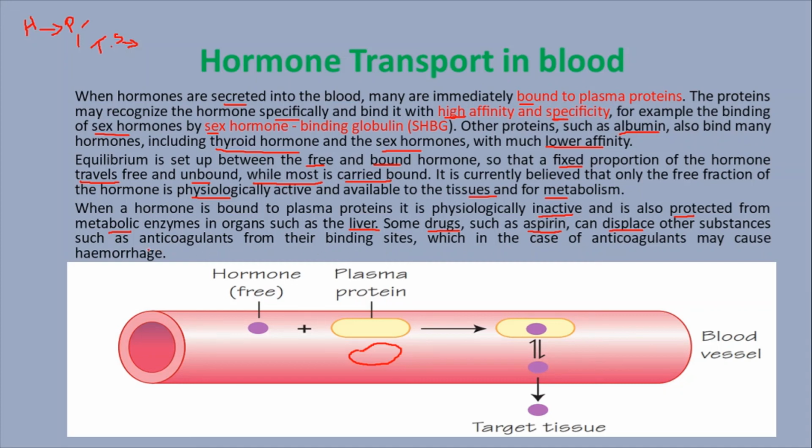Suppose you treat the blood with an anticoagulant. The anticoagulant will restrict the binding site of the plasma protein. So at that time the hormones can never bind to the transporter proteins. They always exist in free form.